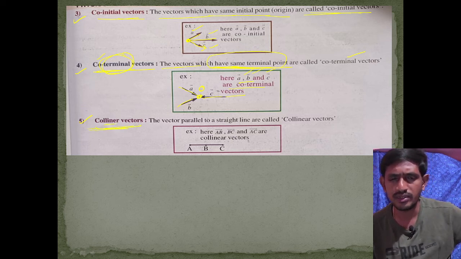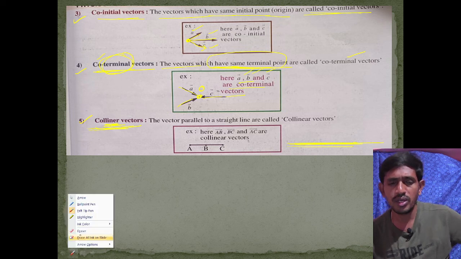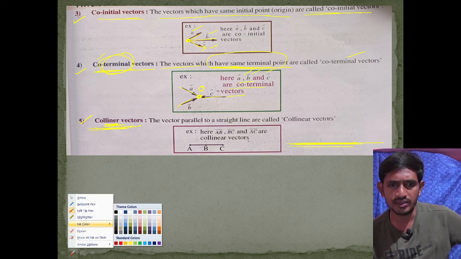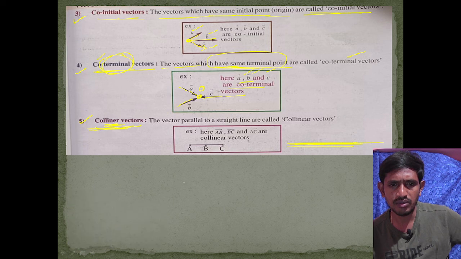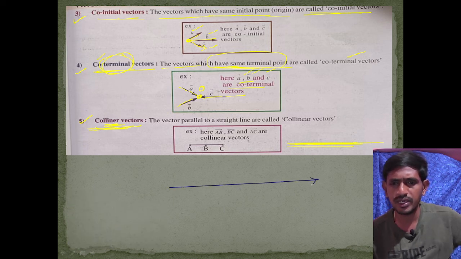Collinear vectors. Linear here means a straight line. So the vectors which are parallel to a straight line, or which lie on the same line, are called collinear vectors. Take one more color here to represent the collinear vectors. This is my vector, and I can take AB, AC, and AD. So AB vector, AC vector, and AD vector are all on the same line.